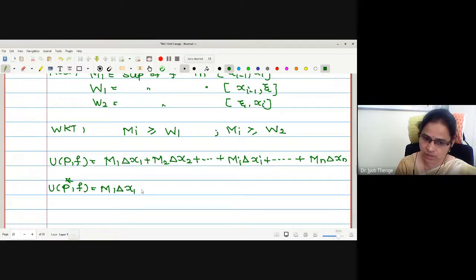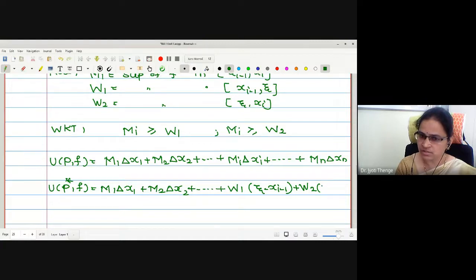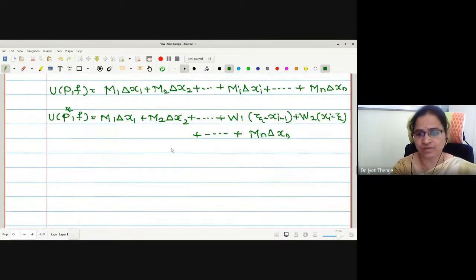M1 delta x1, M2 delta x2, up to the ith subinterval they are the same. Only the change will be in the ith subinterval. W1 is the suprema, and the length is zeta minus xi minus 1. W2 is the suprema and the length is xi minus zeta, and the rest continues as it is up to Mn delta xn.